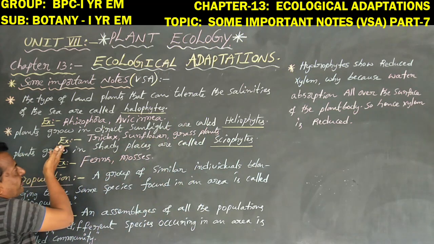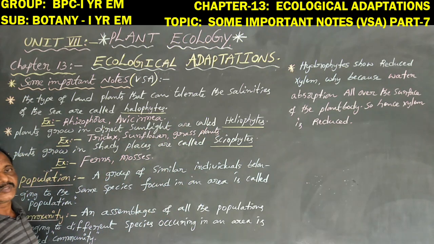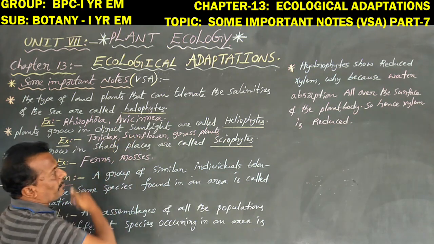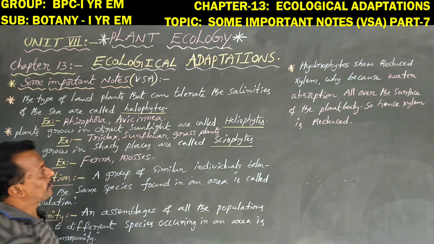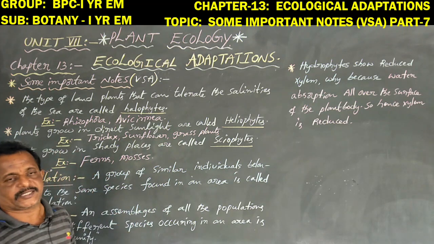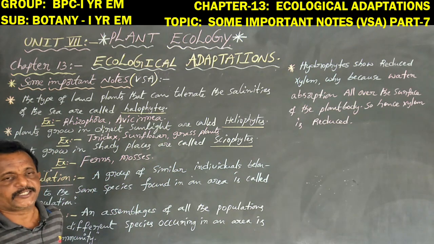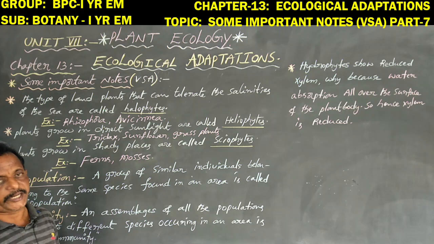Most plants always depend upon sunlight to make their own food materials. So these plants are named heliophytes. Examples here are sunflower and most of the grass plants such as rice, wheat, maize, and sugarcane.